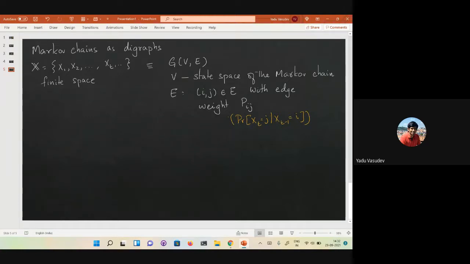So you have the Markov chain, and you look at the space from which these random variables are taking values. The vertices of this graph are the state space of that Markov chain.